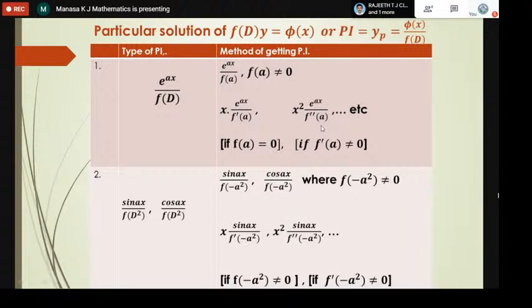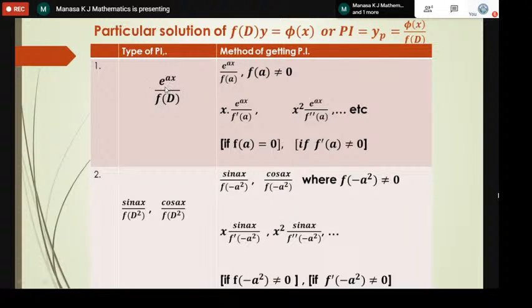If the denominator is once again 0, the procedure continues: you have to multiply x again to the numerator, which becomes x cube. Then e power ax remains the same, and differentiate the denominator once again with respect to d. So if the right hand side phi of x in the non-homogeneous differential equation is exponential, this is the procedure.